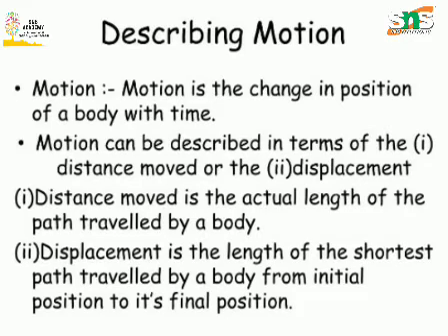Let us understand by taking an example. Let us assume that a school in a village is 2 kilometers north of the railway station. We have specified the position of the school with respect to the railway station. In this example, the railway station is the reference point. So reference point is nothing but the location or a point from which the observations can be made. This is how the motion or the position of an object can be specified.